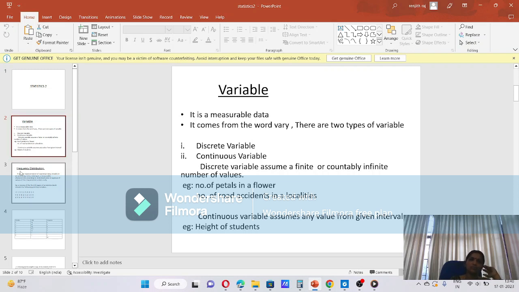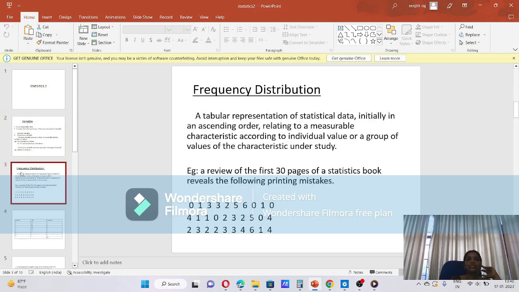Then, next we are going to discuss frequency distribution. What is frequency distribution? What is frequency? Frequency is the number of times a particular value repeats. Okay. Frequency distribution, that is, we arrange it. That is a tabular representation.